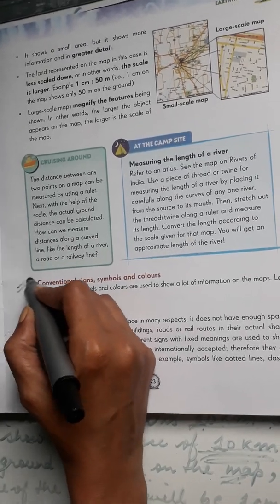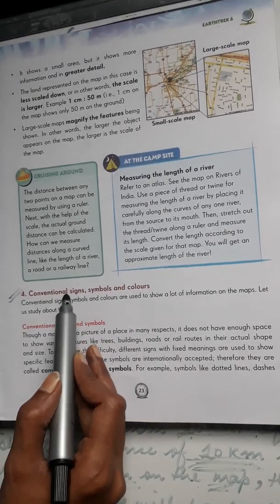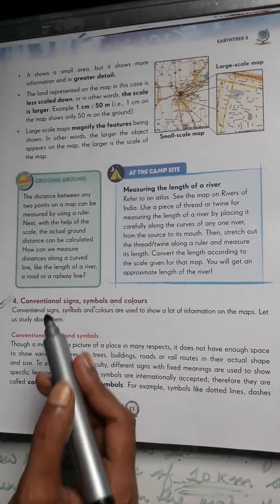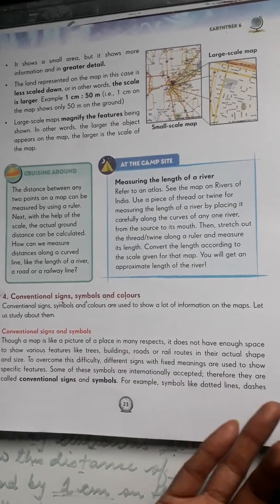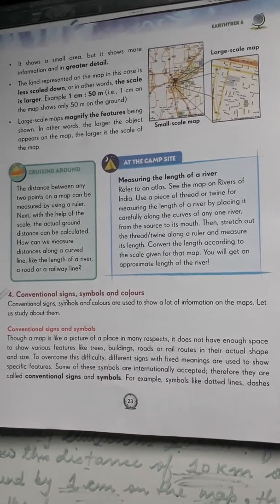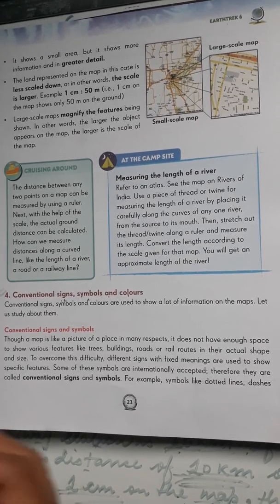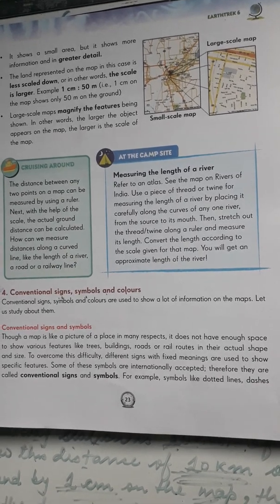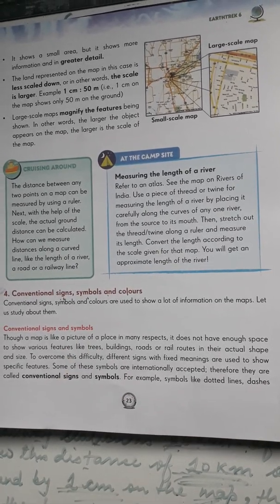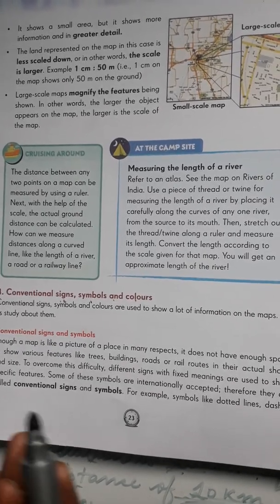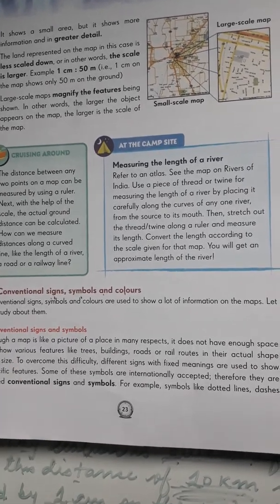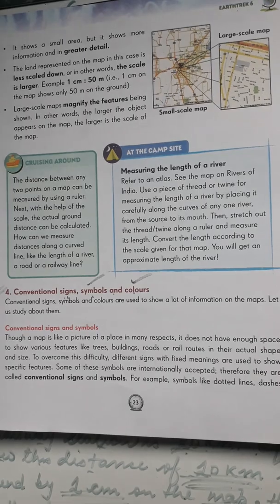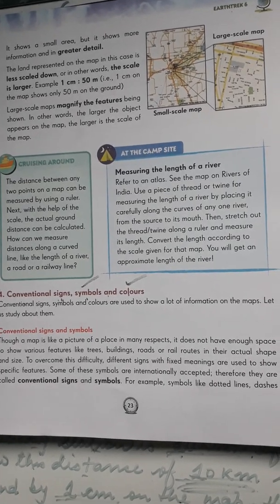So our fourth feature is conventional signs, symbols and colors. It is very easy to understand why we use signs, symbols and colors on maps. We use signs, symbols and colors in maps to indicate the parts of the earth on the map. Suppose we use red color, we use green color. Why do we use red, green, yellow in a map? To indicate the various parts of the earth. Why do we use symbols? Why do we use colors? It is also very easy to understand.